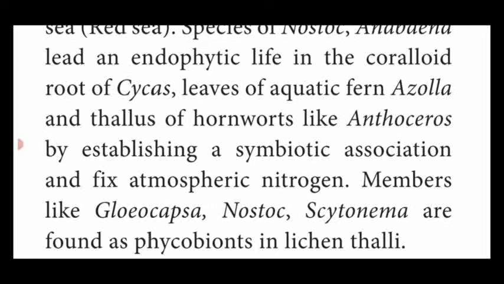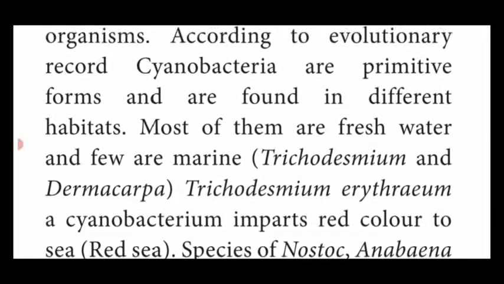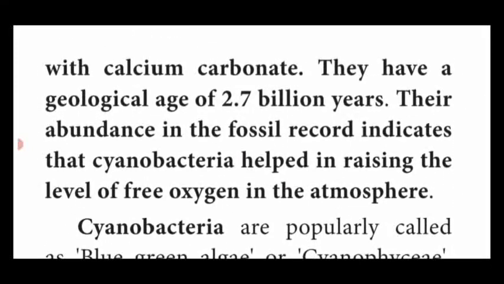There is an alga and there is a fungus. The name of that association is lichen. The algal partner is this cyanobacteria, for example Nostoc, Scytonema and Gloeocapsa. So the algal partner of the lichen is named phycobiont and the fungal partner of the lichen is named mycobiont. So these are all the habitats of blue-green algae or cyanobacteria.